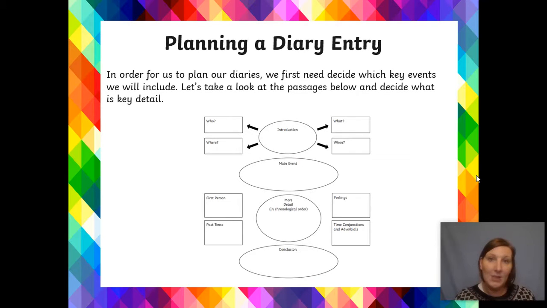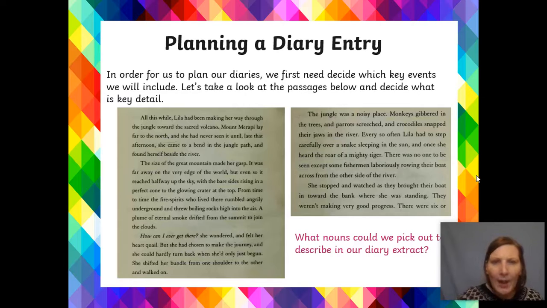So we've had a look at those passages, and they're going to be on your worksheet for you to have another look over. But let's have a look at what we're going to add onto this here. You've got this on your worksheet. So the introduction here could be as she's walking through the jungle. So where is she? Well, she's walking through the jungle, isn't she? When is it? Well, if I remember rightly, let's go back and have a look. It says here, Lila had been making her way through the jungle towards the sacred volcano. Mount Merapi lay far to the north, and she'd never seen it until late in the afternoon.